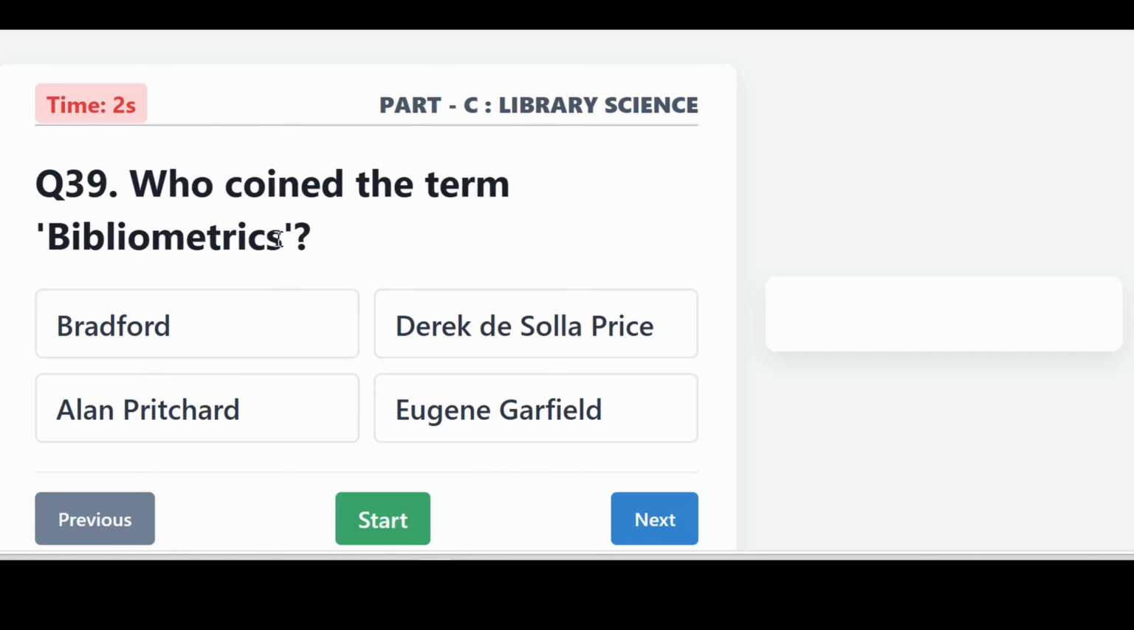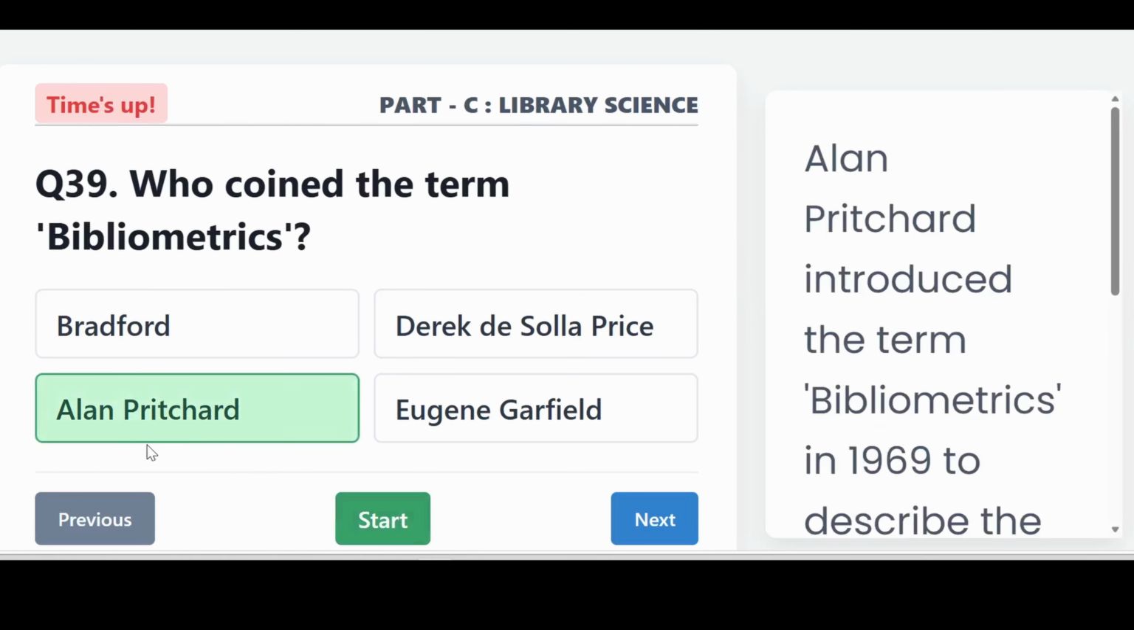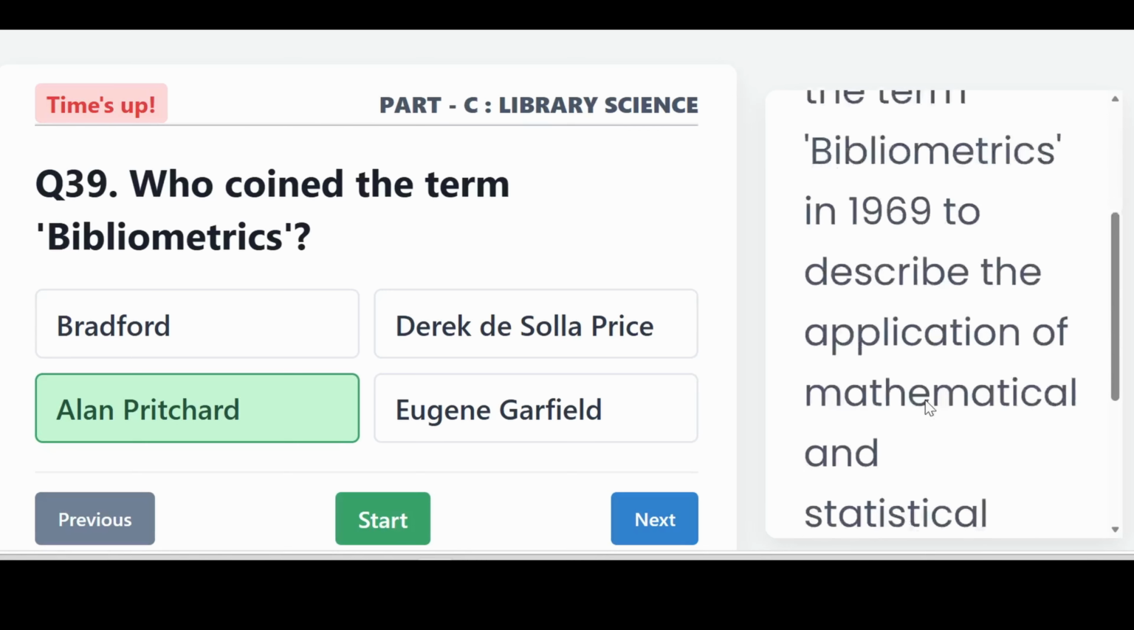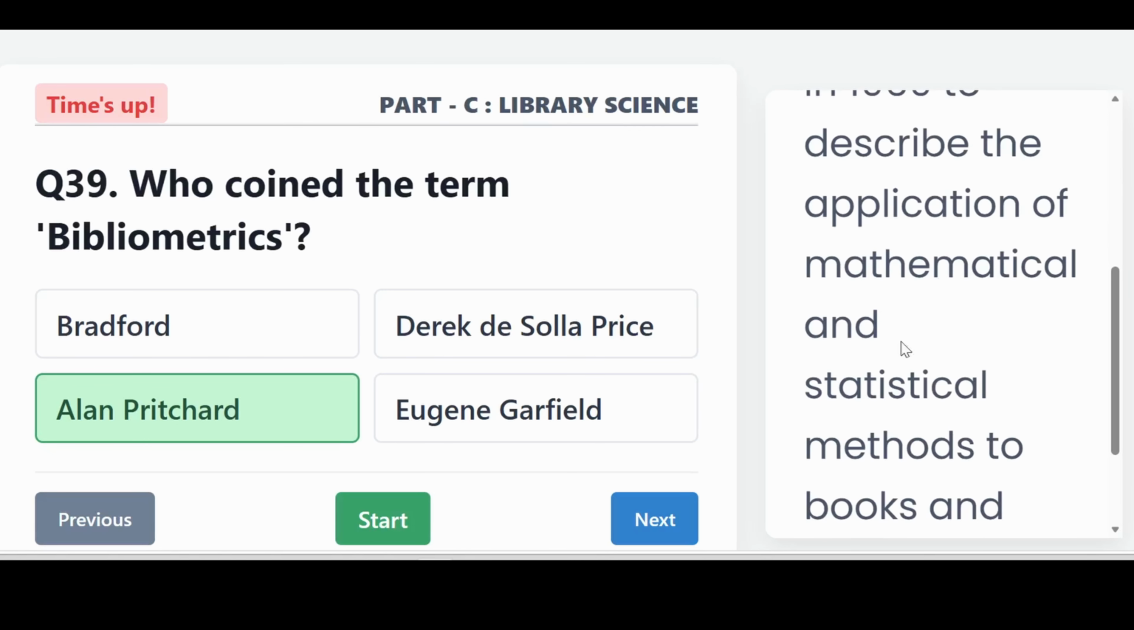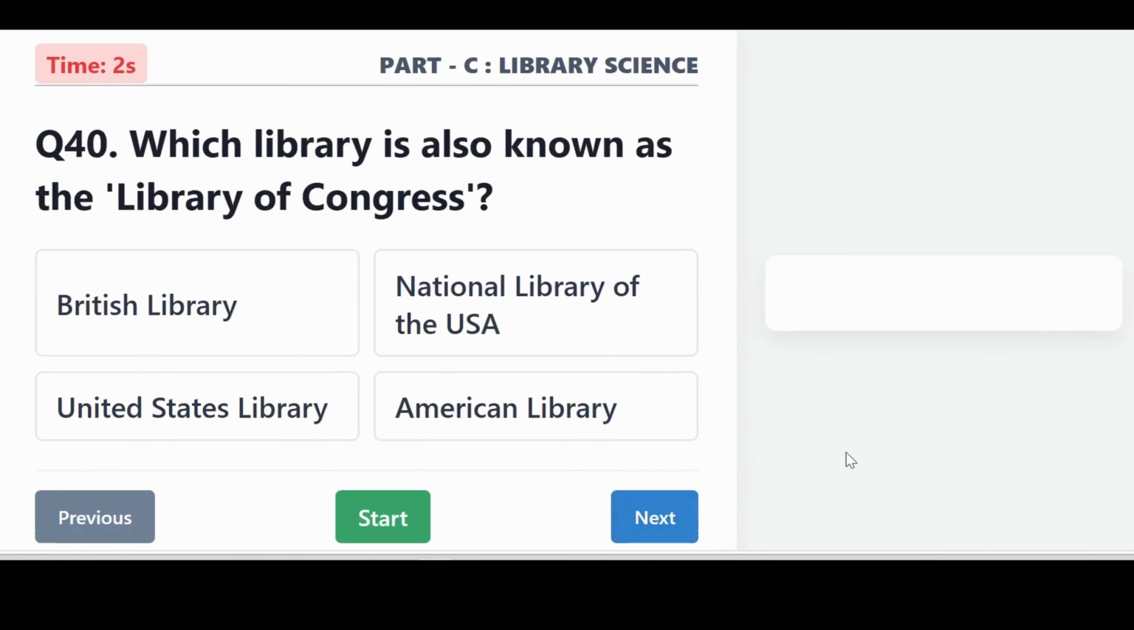Who coined the term bibliometrics? It is Alan Pritchard. Alan Pritchard introduced the term bibliometrics in 1969 to describe the application of mathematical and statistical methods to books and other publications.